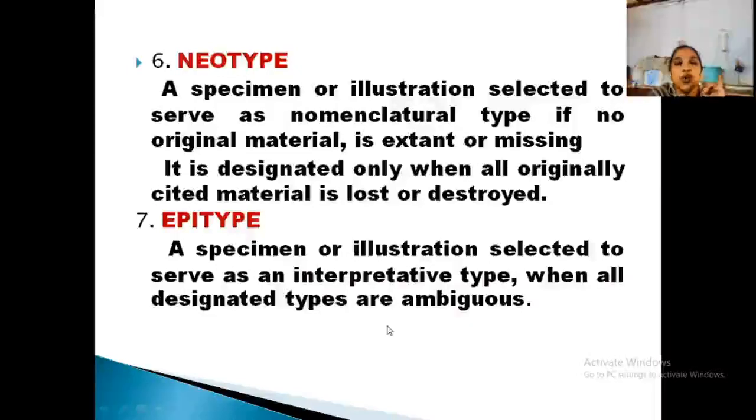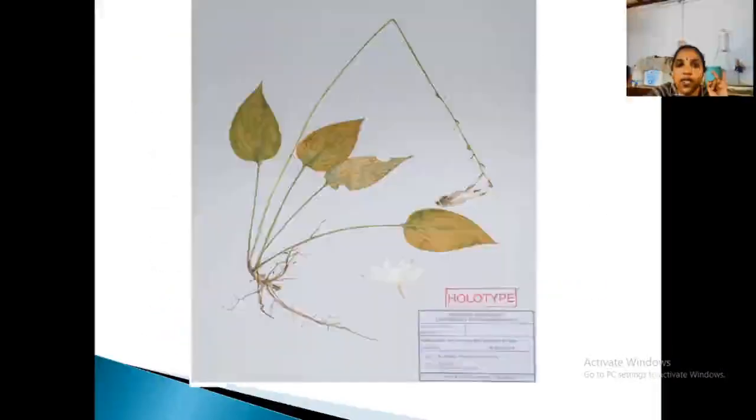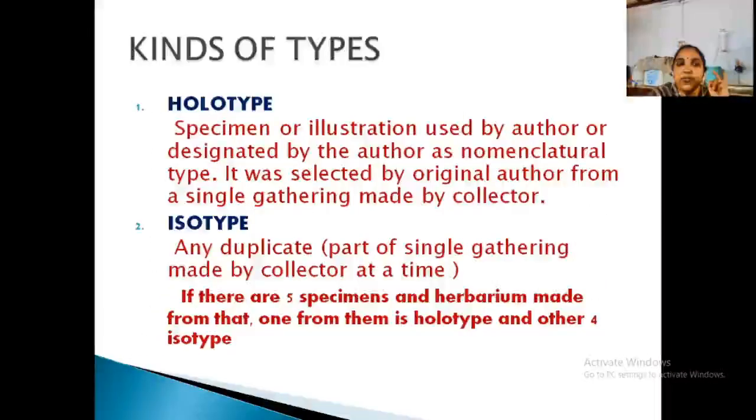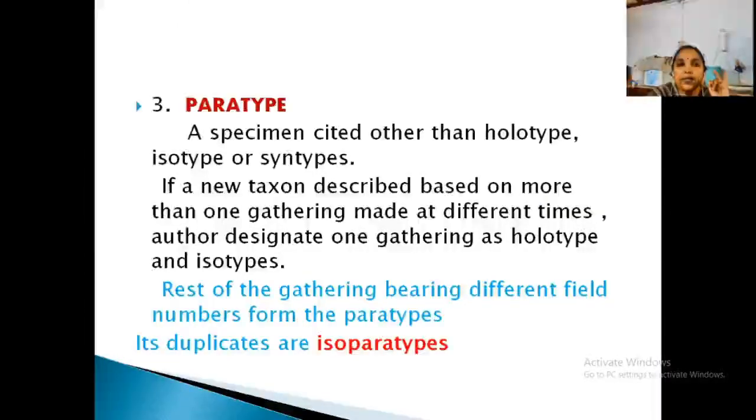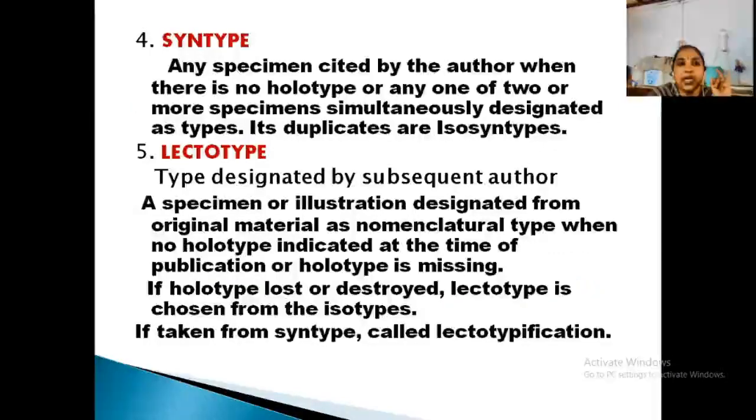Epitype. Okay. So holotype is the original one. Its duplicates are isotypes. Then paratypes: a specimen cited other than holotype from another collection or gathering. Its duplicates are isoparatypes. Syntype is any specimen, that may be a material containing one or two types. That is syntype. Lectotype, a new type selected by a subsequent author. It may be from a syntype or from an isotype.